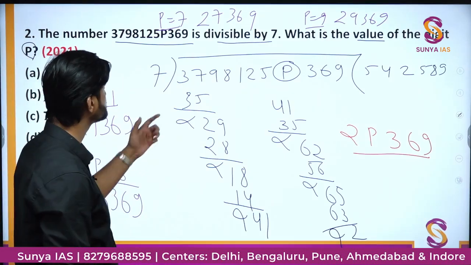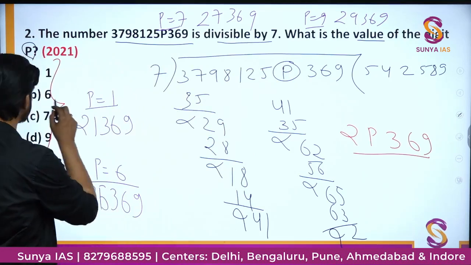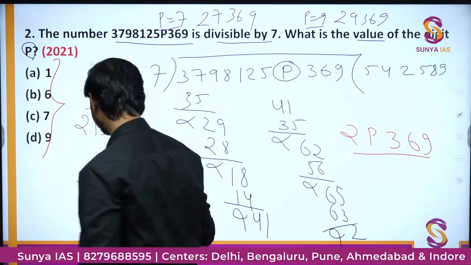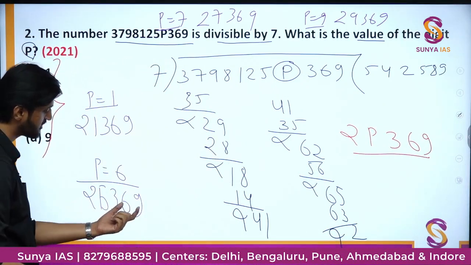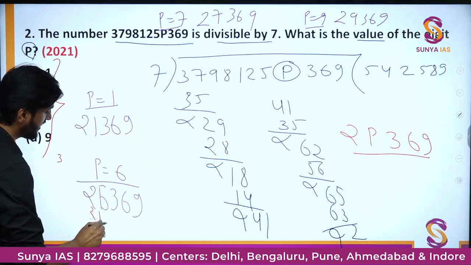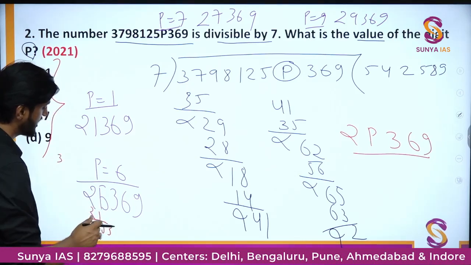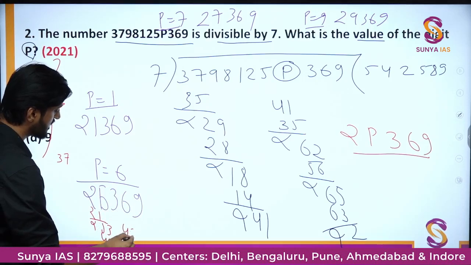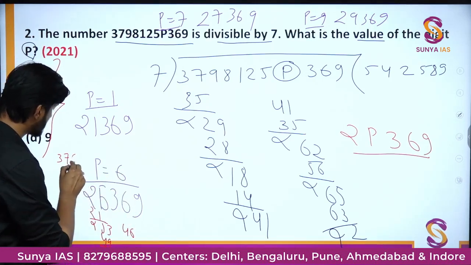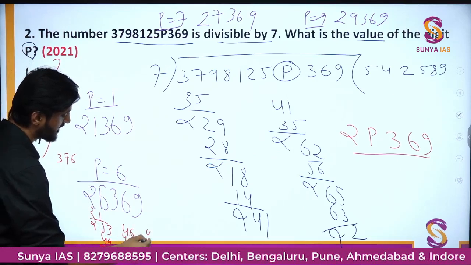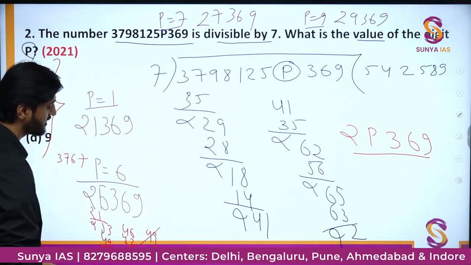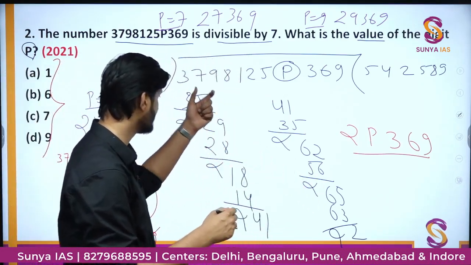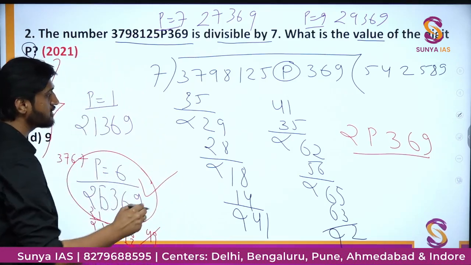Okay. So out of these 4 options, if I begin with option number B, we will run through a quick division here. So here you can see 26369, it will go first 3 times, you have 21, then 5 will be the remainder, 3 will be remaining, then it will go 7 times, so you will have 49, then the remainder will be 4, again you get 6, it goes 6 times, here you have 42, 4 is remaining, the 9 will come and it will go further 7 times, so it will just cancel out. So doing this quick division process in your head, or you can also do it in the rough copy, you can get this particular option as satisfying the condition.